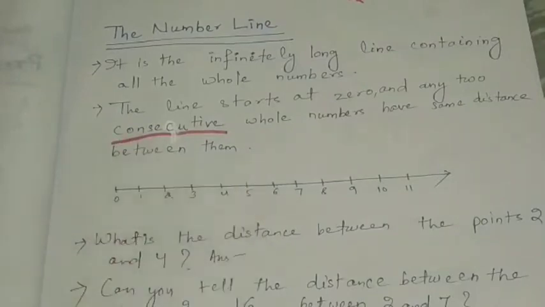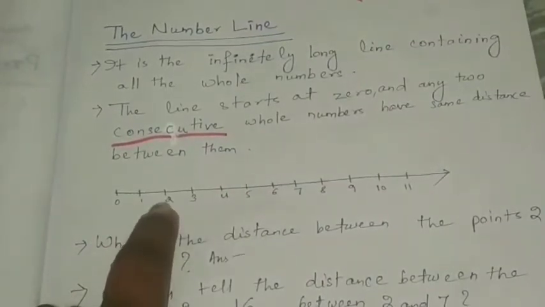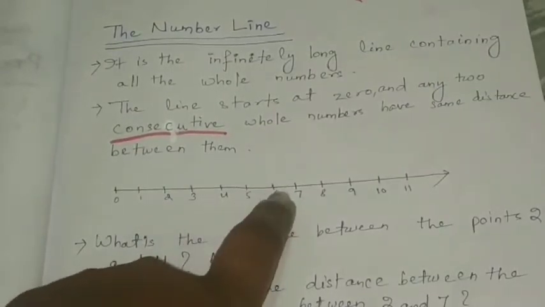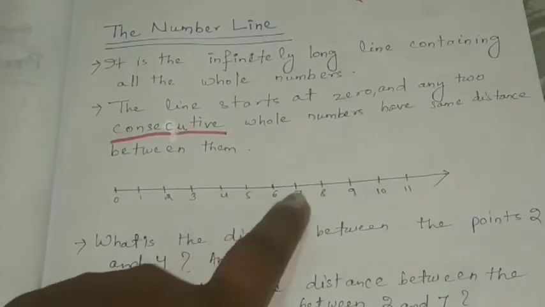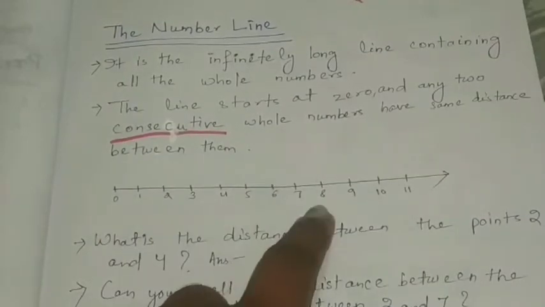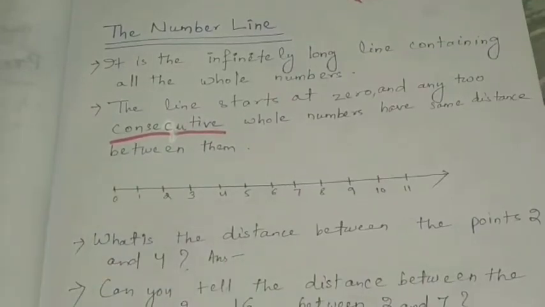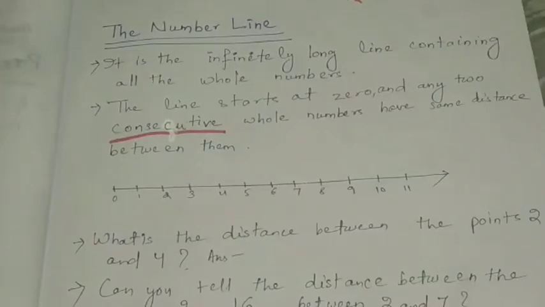Consecutive means nearby number, like 1, 2 are consecutive, 2, 3 are consecutive, 4, 5 are consecutive, or 5, 6 are consecutive. Consecutive means the next number and its next number or its previous number. All are consecutive. So the distance between two consecutive whole numbers is the same.